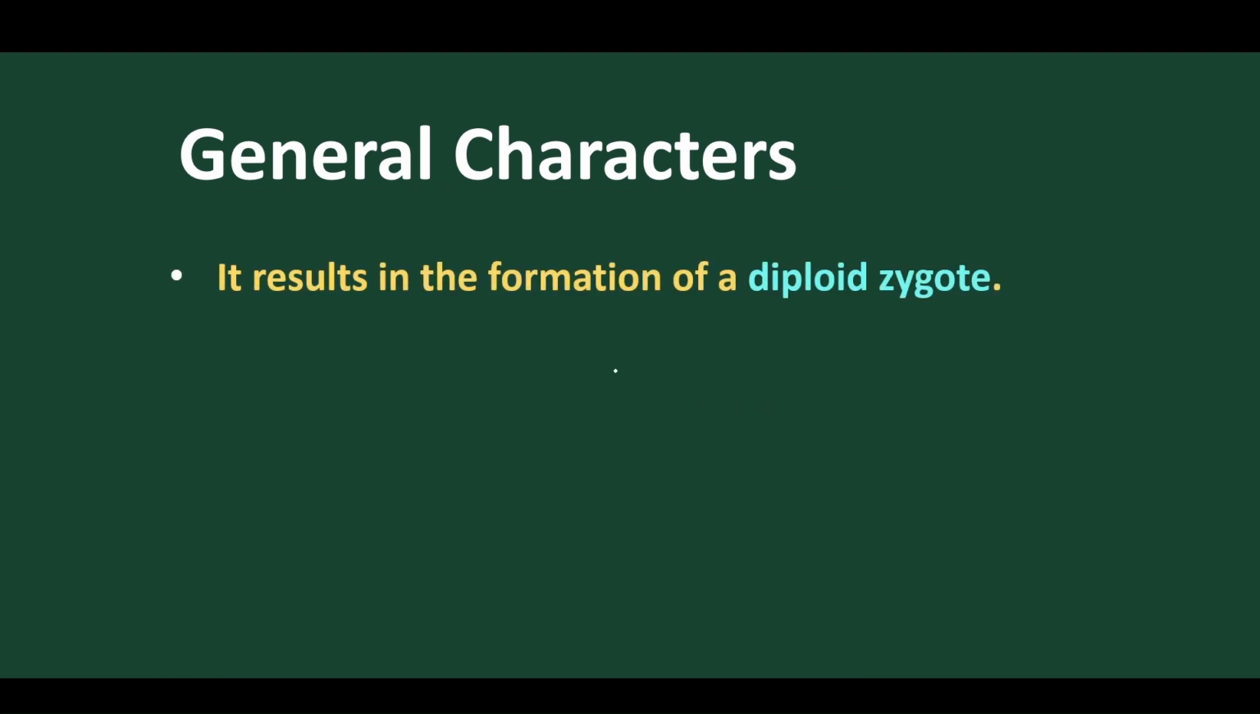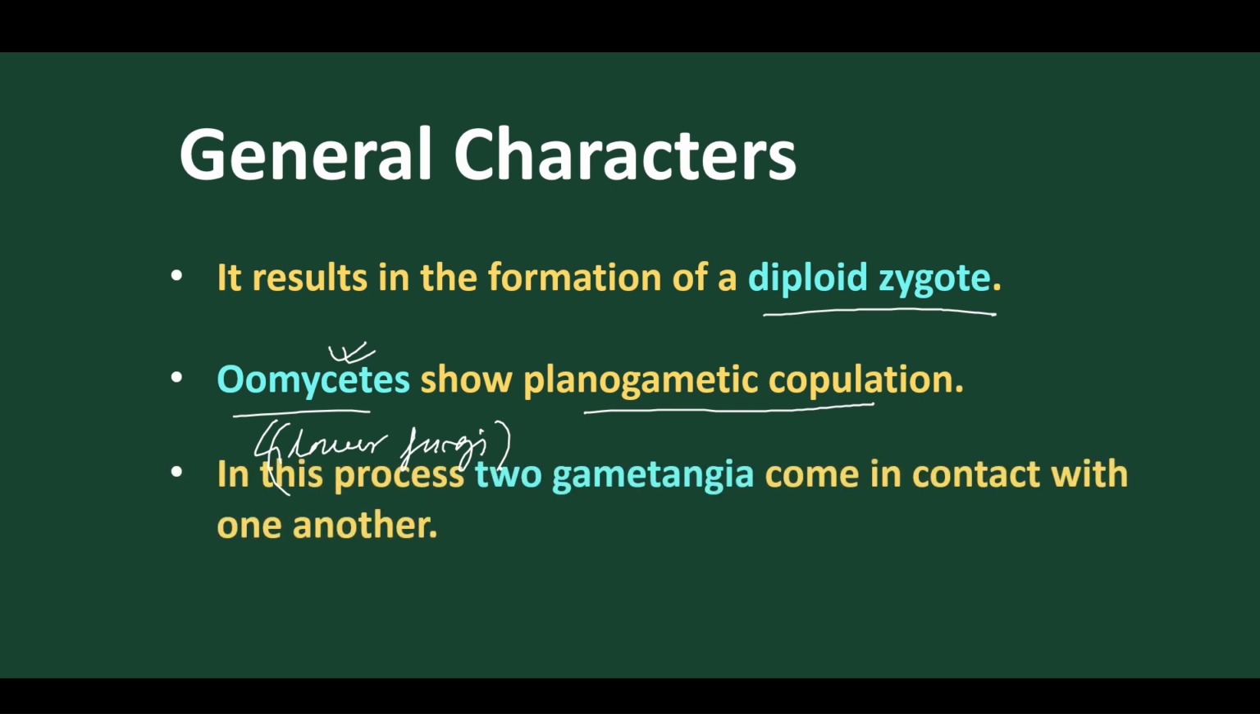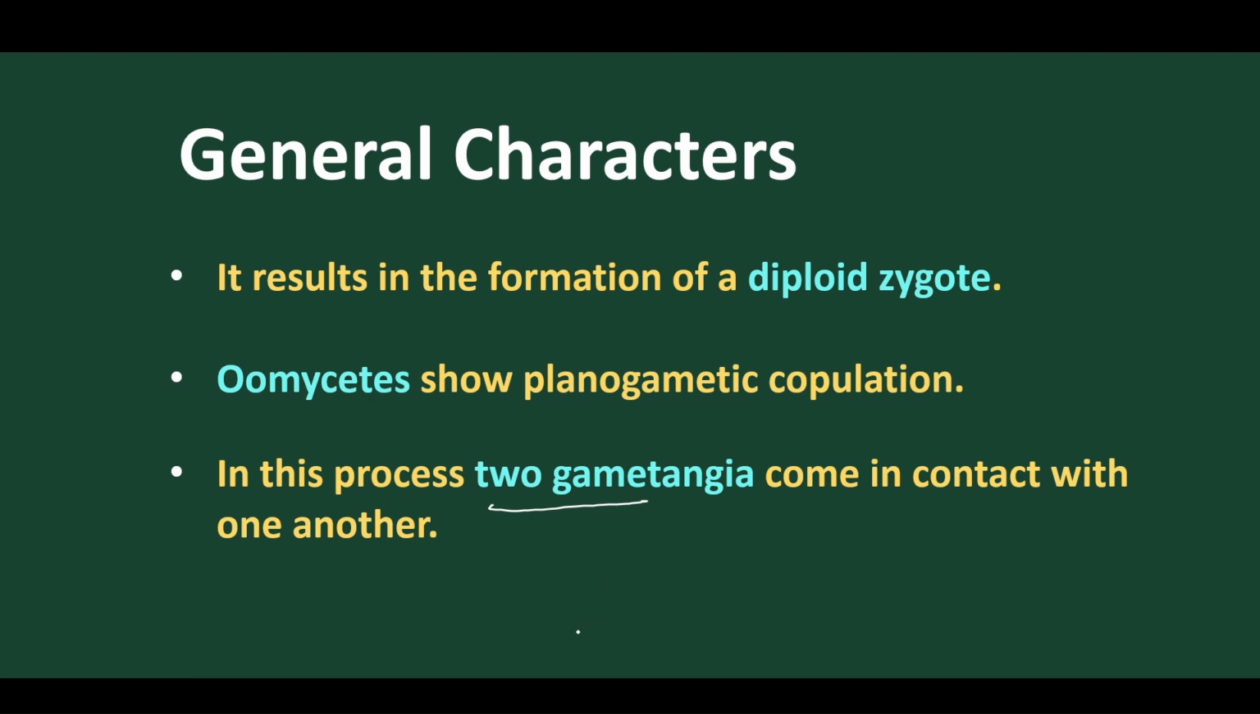We have already discussed this one. Now let's move on. After planogametic copulation, the result is a diploid zygote. Got it? Oomycetes show planogametic copulation. Which organism shows planogametic copulation? This is the main question. Oomycetes, which are called the lower fungi, the algal fungi or cellulosic fungi. During the process of two gametes uniting, when two gametangia contact, for example, suppose this is the male one and suppose this is the female one.